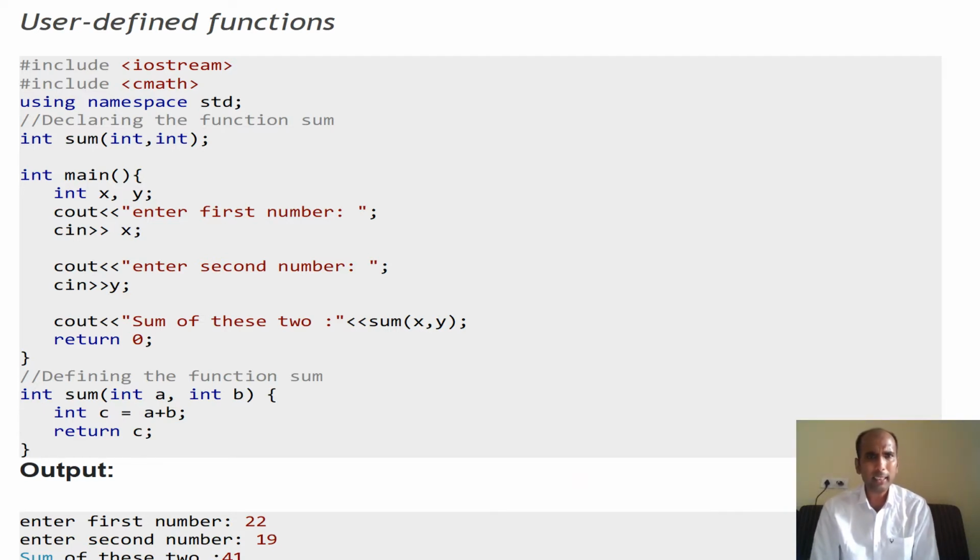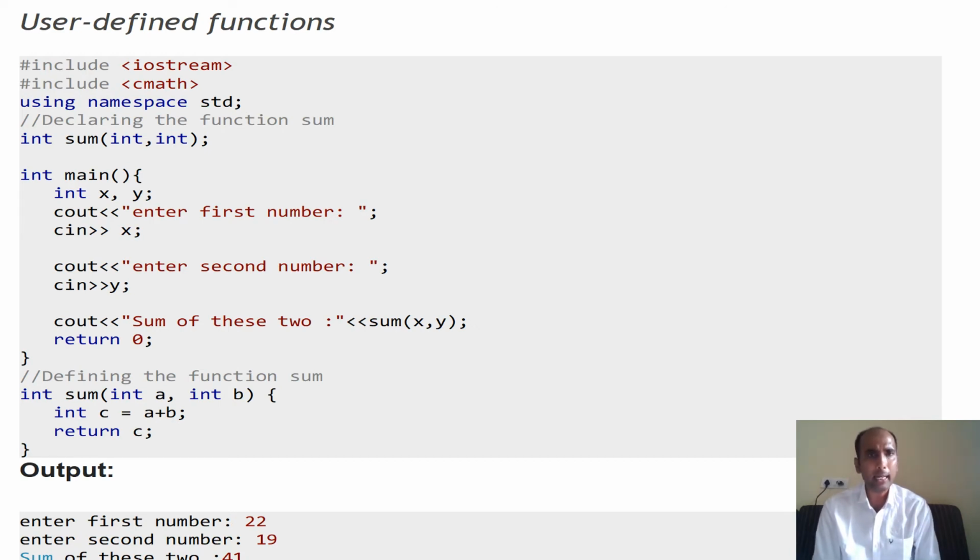So you are looking here, sum I have declared after the main function. So that's why I have declared its prototype, int sum(int, int). Now inside the main method, I have taken two variables x and y. I have given a message, enter first number, cin x, enter second number, cin y. Inside the sum function, I have passed x and y. So the sum function is receiving the values of x and y inside variables a and b.